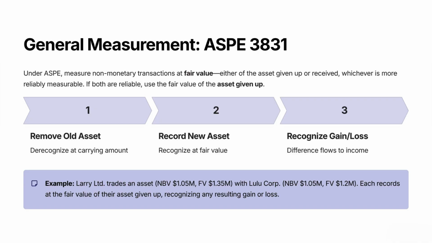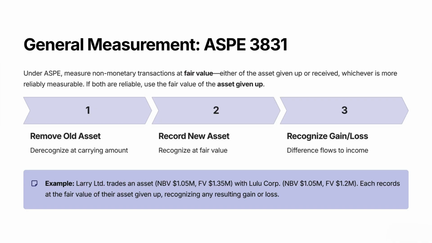Larry's journal entry would be: debit asset, new, $1,350,000; debit accumulated depreciation, old, $1,050,000; credit asset, old, $2,100,000; credit gain on exchange, $300,000. And Lulu would do the same for its numbers.